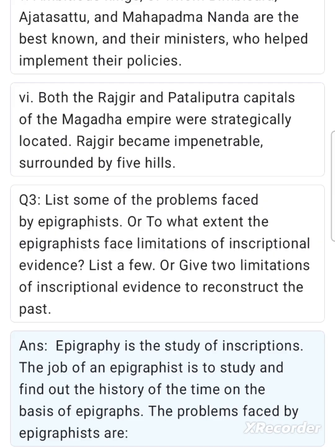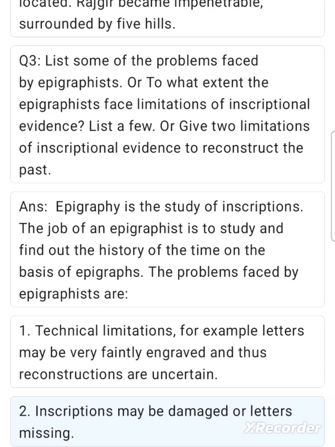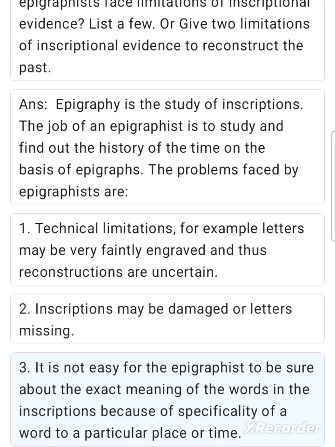The problems faced by epigraphists are: 1. Technical limitations. For example, letters may be very faintly engraved and thus reconstructions are uncertain. 2. Inscriptions may be damaged or letters missing. 3. It is not easy for the epigraphist to be sure about the exact meaning of the words in the inscriptions because of specificity of a word to a particular place or time.